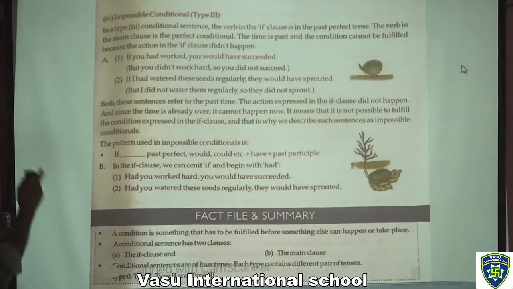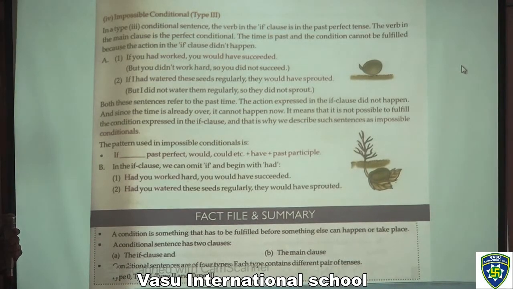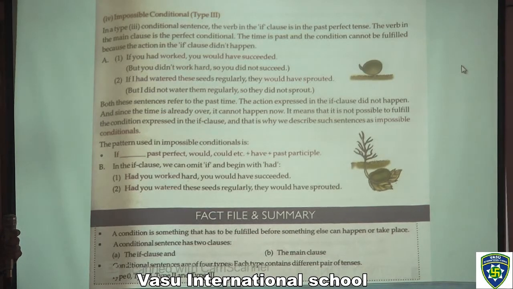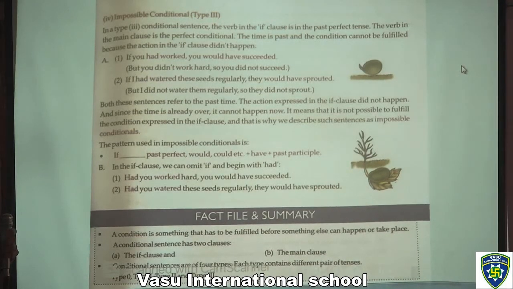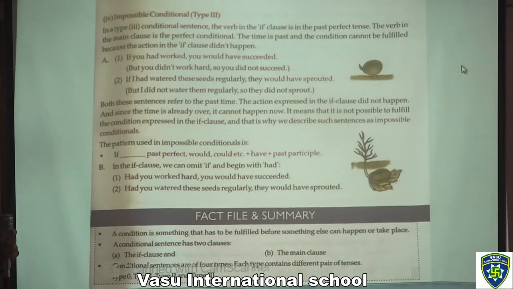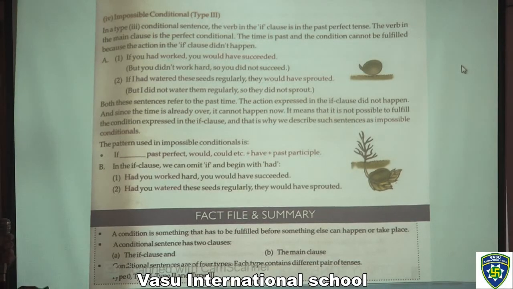Both these sentences refer to past time. The action expressed in the if clause did not happen, and since the time is already over, it cannot happen now. It means that it is not possible to fulfill the condition expressed in the if clause. And that is why we describe such sentences as impossible conditionals.